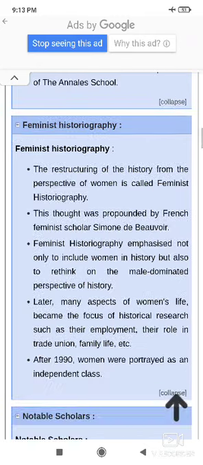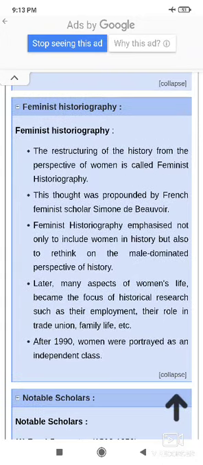Then write the short note about feminist historiography. When we write about feminist historiography, first of all we should know and write what is meant by feminist historiography. The restructuring of history from the perspective of women, from the point of view of women, is called feminist history. First we have to explain what feminist historiography is.